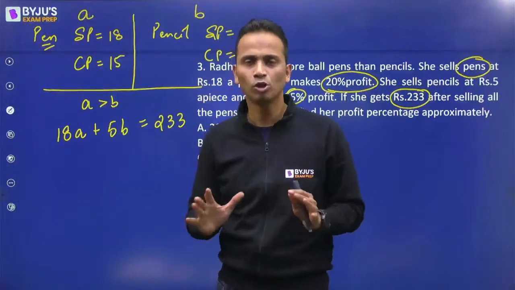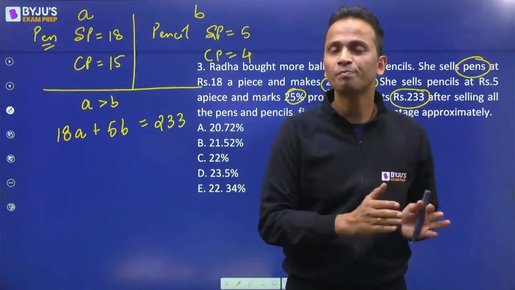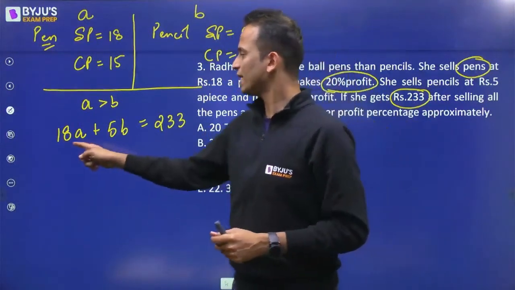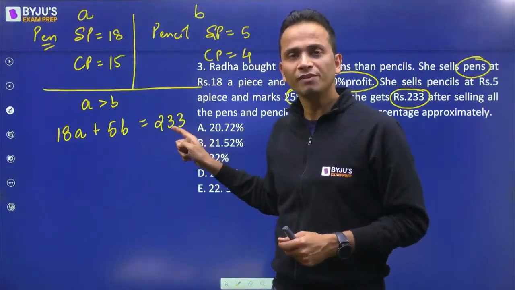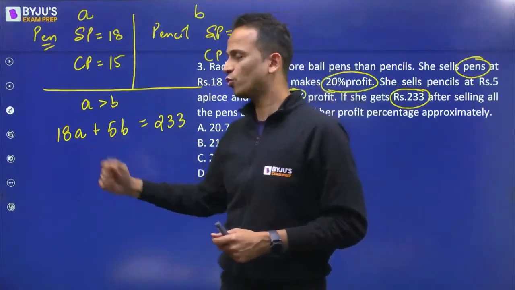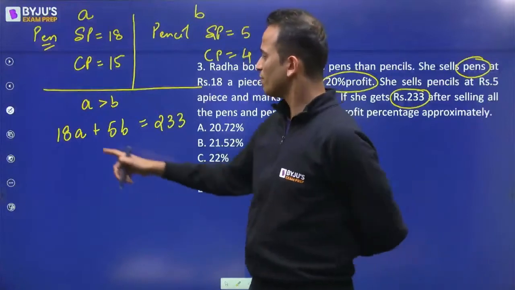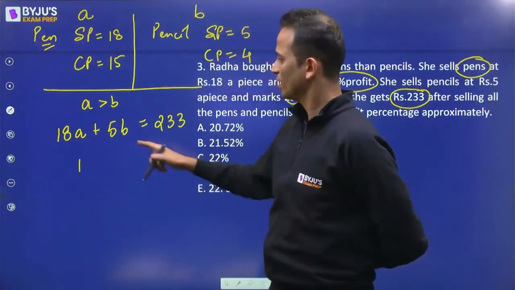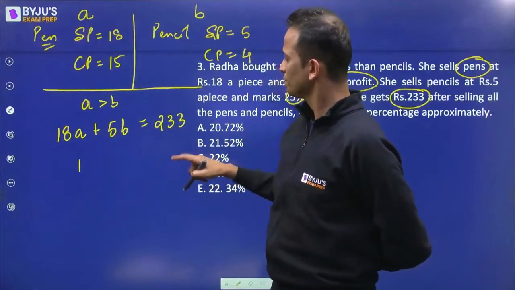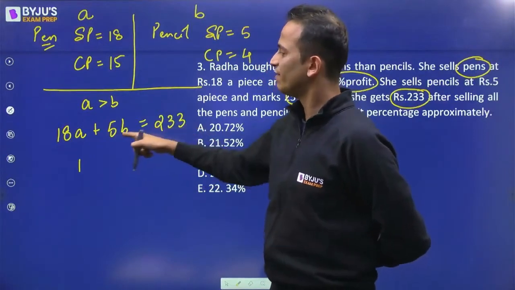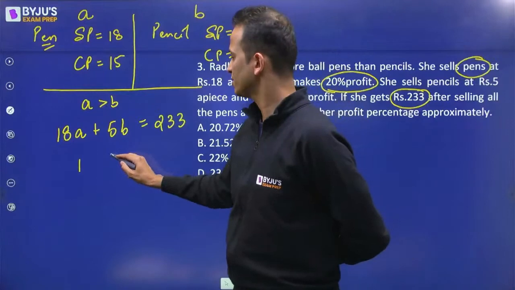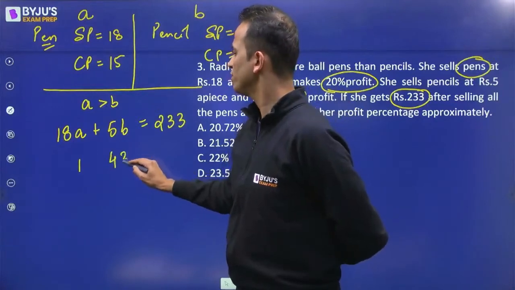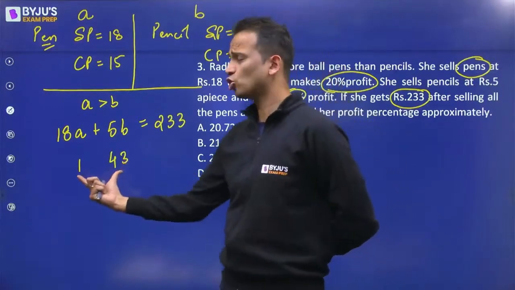where A and B are positive integers. A or B क्या होंगे? Positive integers, because they are the number of pens and number of pencils. So we'll calculate the positive integral solutions of this equation. ठीक है? So अगर मैं A को 1 put करता हूं, if I put A as 1, the value of B will come out to be 215 divided by 5, that is 43. This is the first solution.